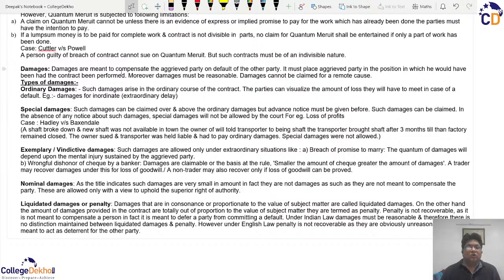So here, the loss of the aggrieved party is primarily mental. He has suffered the mental loss, the depression, or maybe the loss of the goodwill, and therefore there are extraordinary situations, and these extraordinary situations will require exemplary damages. So where there are extraordinary situations which have caused huge mental losses to the aggrieved party, then we go for the vindictive damages, and they have a special law कि जितनी छोटी गलती है शायद उसके कारण गुडविल का लॉस बहुत ज्यादा है।